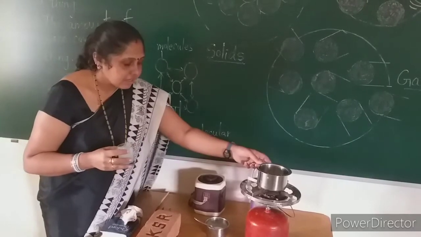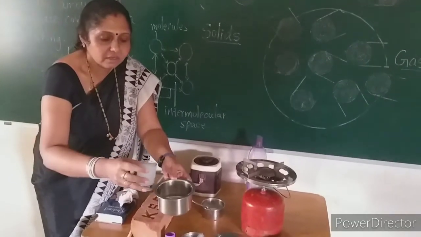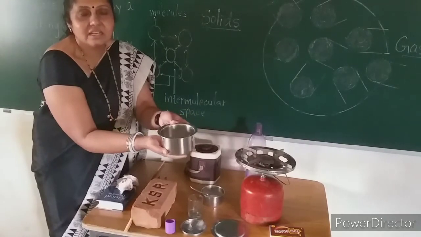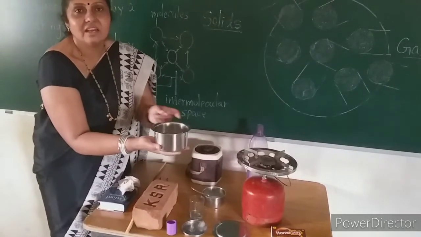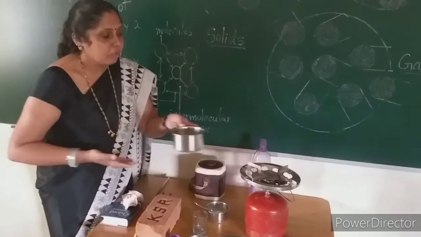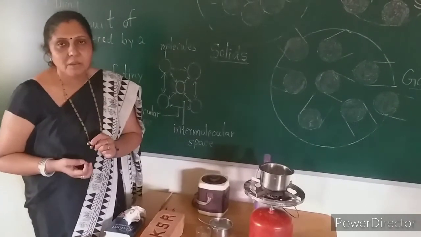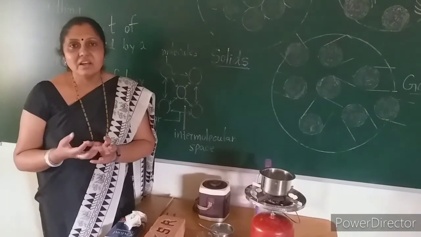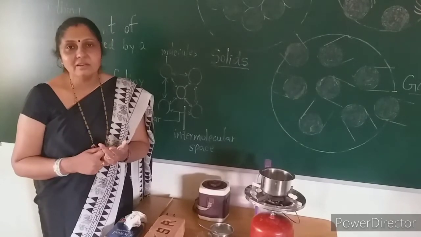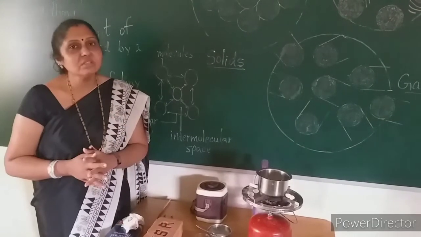Now I will do one thing. Again I will pour this whole liquid into this container, and the liquid has taken the shape of this container. So what do you come to know, children? Liquid does not have a definite shape, but whichever thing you use to keep it, maybe a tumbler or a container or a jug or a bottle, the liquid takes the shape of those things.